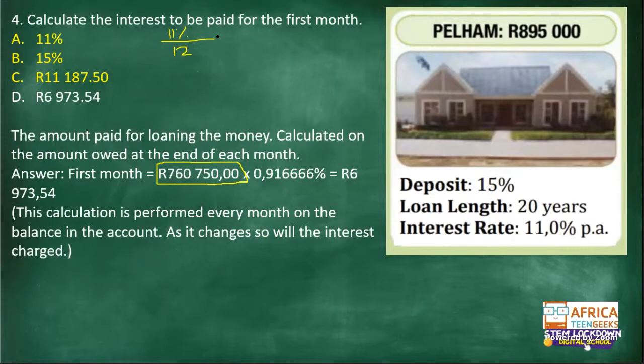Yes. So you find that value there, 0.9166666%, right? Then you multiply your loan amount with that value that we have converted to a monthly rate. So remember why I left it like this, guys: you need to round off at the very, very last step. That's why I kept it like this here.